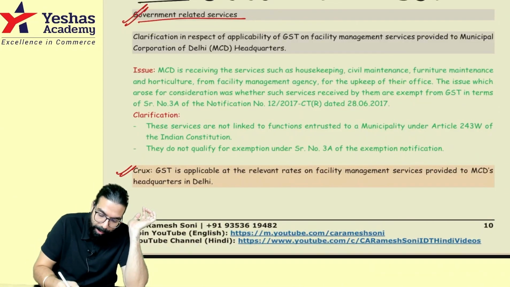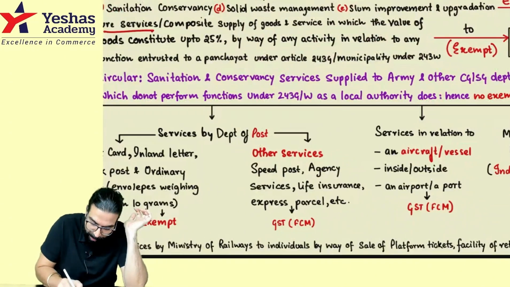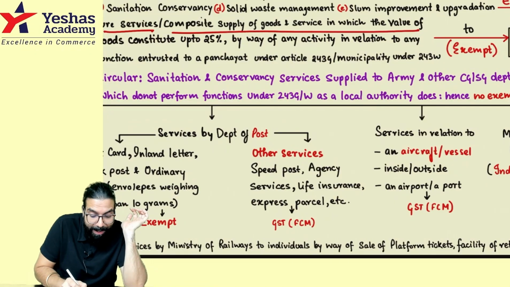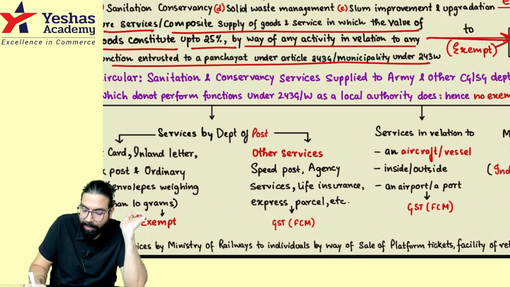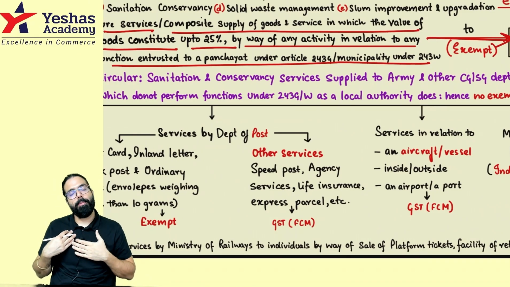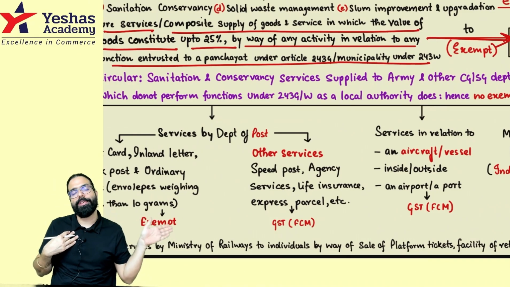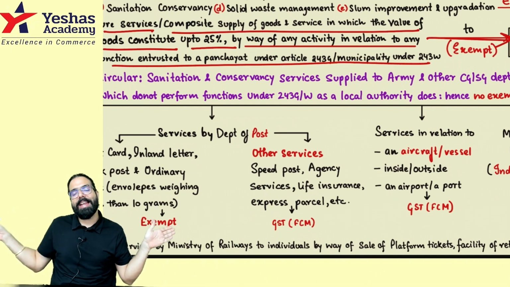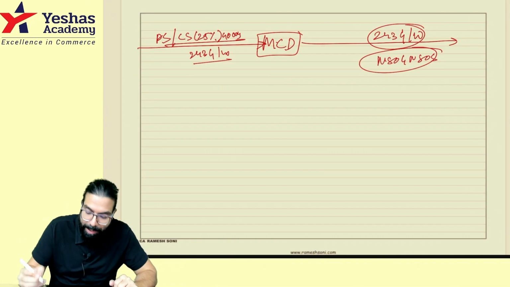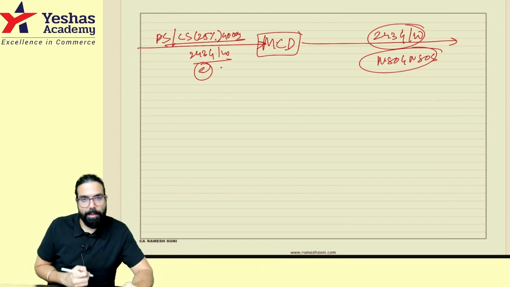If I am a local authority and I am taking pure service or composite supply of goods and service where value of goods constitutes only 25% of the supply, and it is in relation to 243G and W, then this exemption is given to a local authority. I am Municipal Corporation of Delhi, I am providing 243G and W related service. If I take 243G and W related service, this will be exempted. Correct, sir? This point is clear.